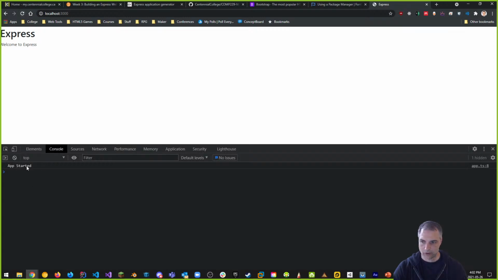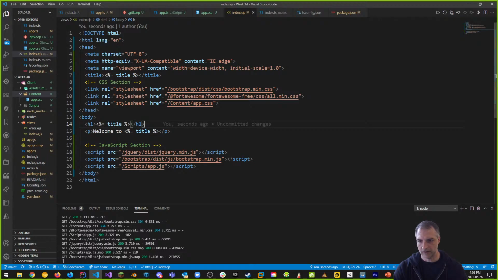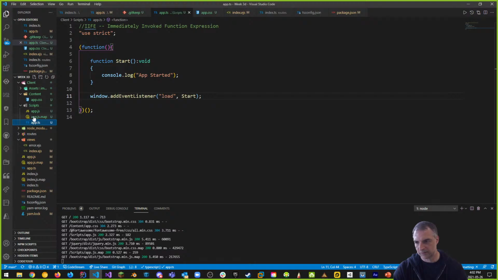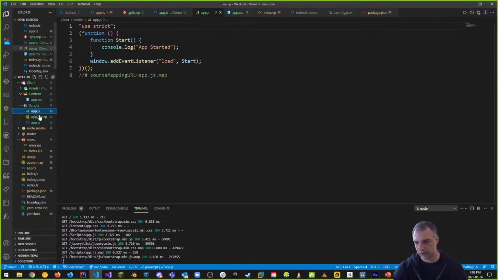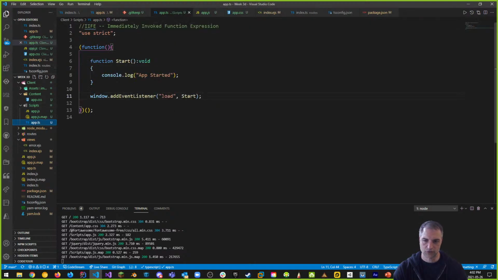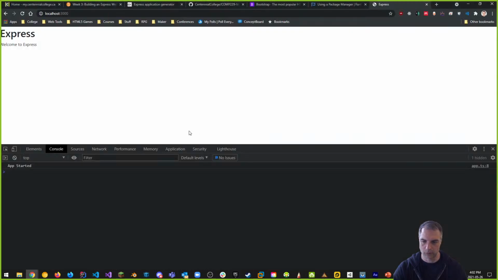We should see app started down here because if you remember what happens when we load everything, we come down to jQuery and we go to bootstrap.min.js and we come here to scripts app.js, and scripts app.js comes up to here where we have our app.ts that's been transpiled to JS, right? And our app.ts shows us app started, which is what we're seeing here. Make sense?